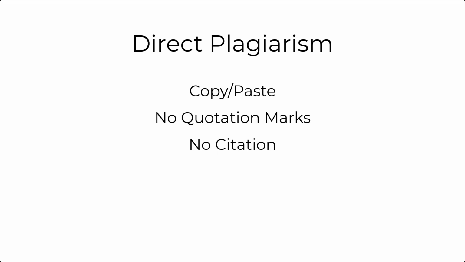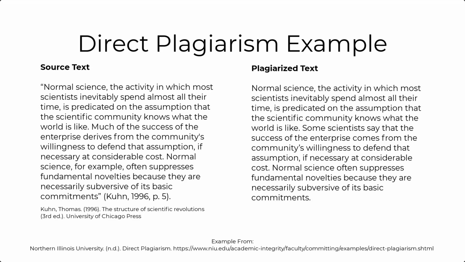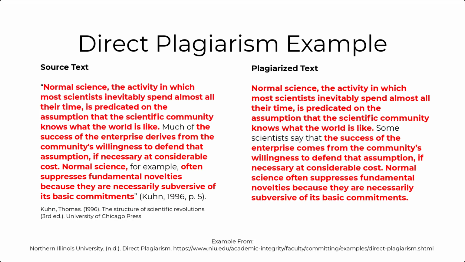So that leads us to direct plagiarism. Direct plagiarism is your basic copy-paste without the correct quotation style and/or no citation. So let's look at an example of direct plagiarism. The source text from Thomas Kuhn is on the left and the offending writer's text is on the right. Notice that everything in red is a direct word-for-word copying of the source text. The plagiarized example also doesn't include correct quotation marks, nor does it include an in-text citation.